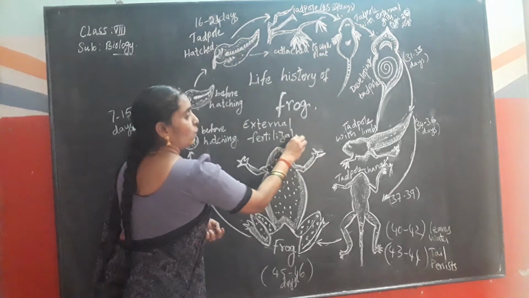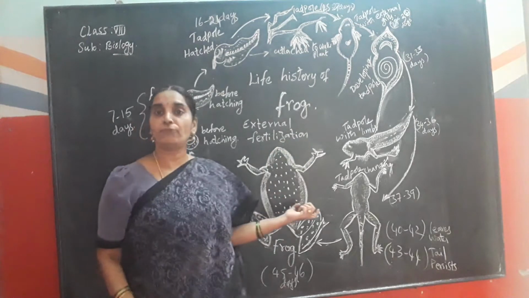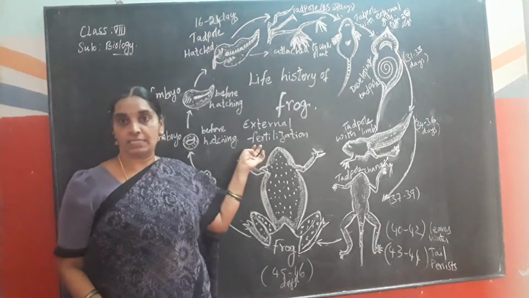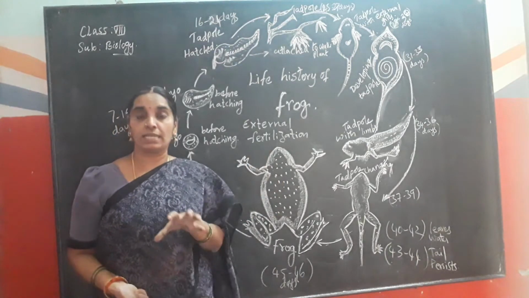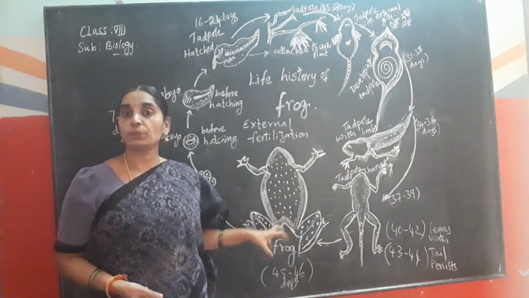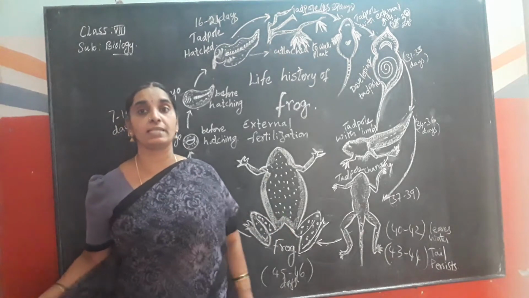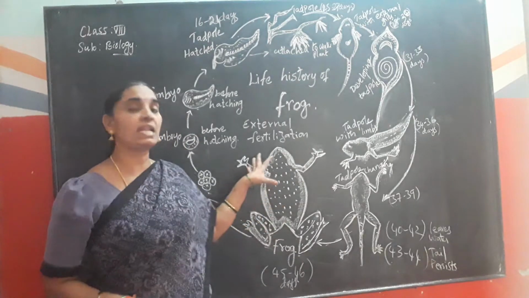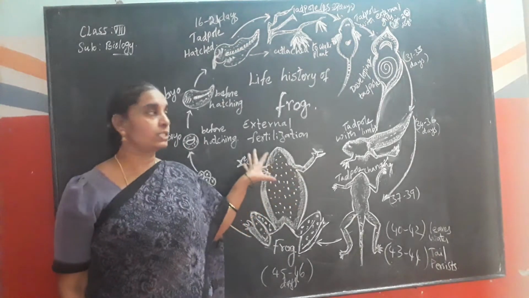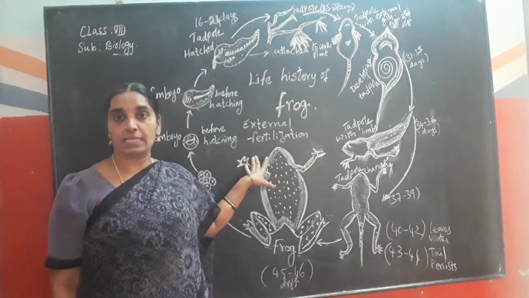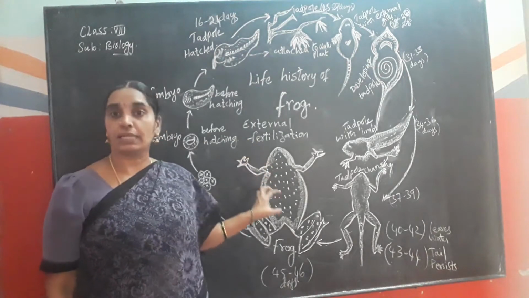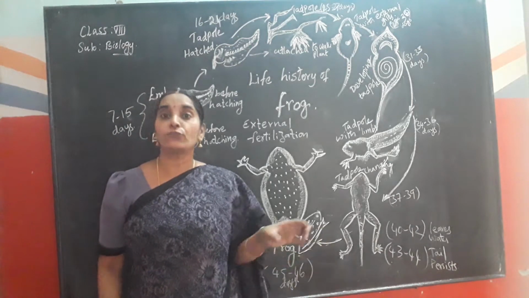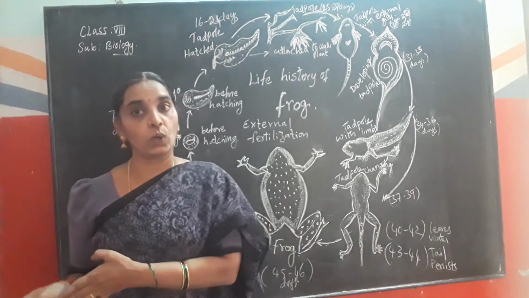fertilization, where the male and female frog are involved in the fertilization process. How does it take place? During the copulation period, especially in the rainy season, the mating of frogs takes place. That is, the male and female frogs copulate in the rainy season and release the eggs in water. As you know well, frog is an amphibian. Frog lives both in water and on land.